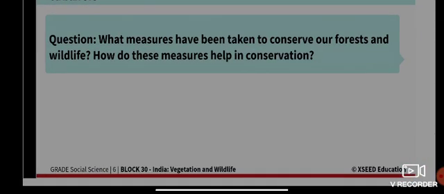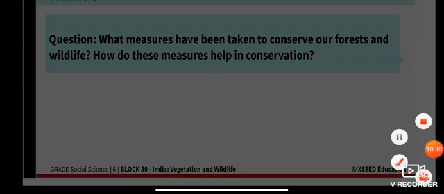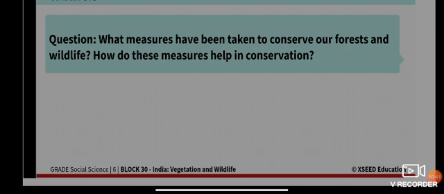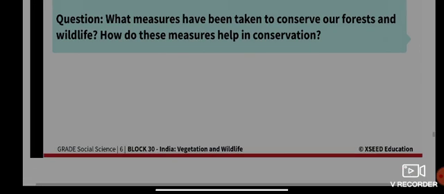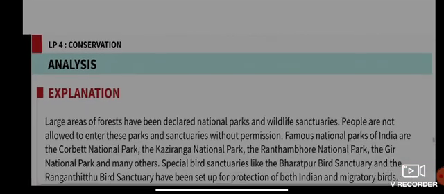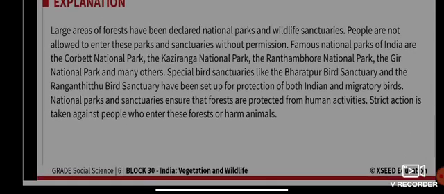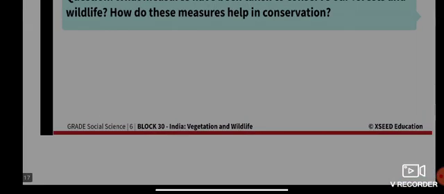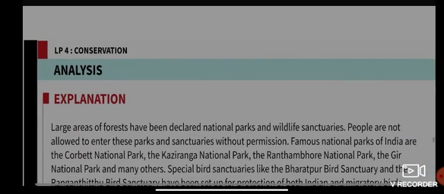Next question: what measures have been taken to conserve our forests and wildlife, and how do these measures help in conservation? So, what according to you are some of the measures that have been taken by the government, and how do these measures help in conservation? We know that the government has come up with certain plans, a strategic plan, or for example certain measures.